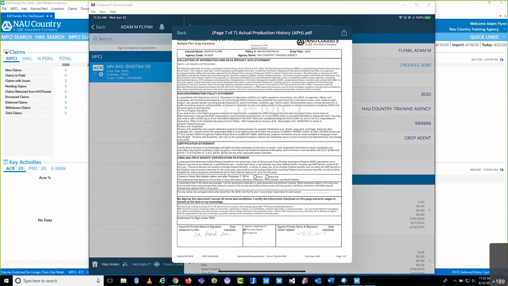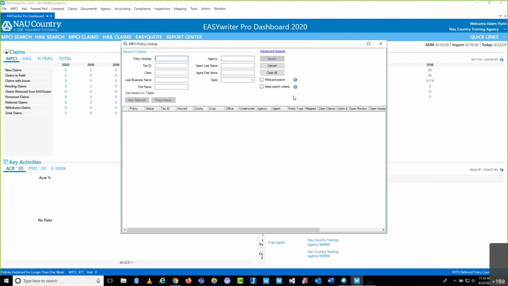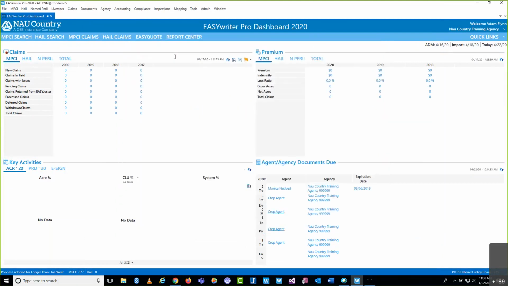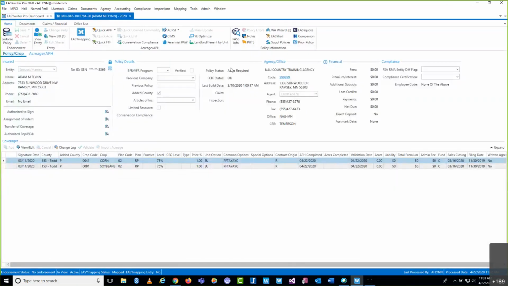What we would need to do, or what you and I, if we're playing part of agent, would need to do then is to minimize my iPad, jump back into EasyWriter Pro. And if I key in that policy number here real quick, this is a good test to see how quick our demo environment communicates with each other. Okay, look at there, acres required. So the production's there. What we just did in the app is already reflected in EasyWriter Pro.